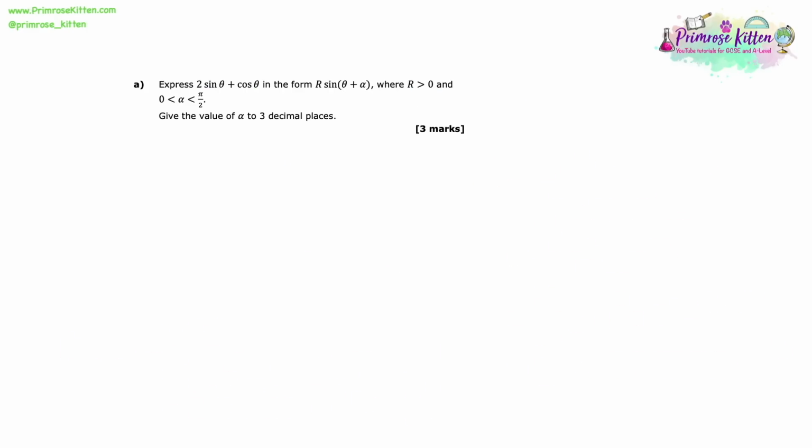Express 2 sine theta plus cos theta in the form r sine theta plus alpha, where r is bigger than 0 and alpha is between 0 and pi over 2. Give the value of alpha to 3 decimal places. So because they ask us to put it in the form r sine theta plus alpha, let's start off by looking at the formula booklet and reminding ourselves of what this addition formula looks like.